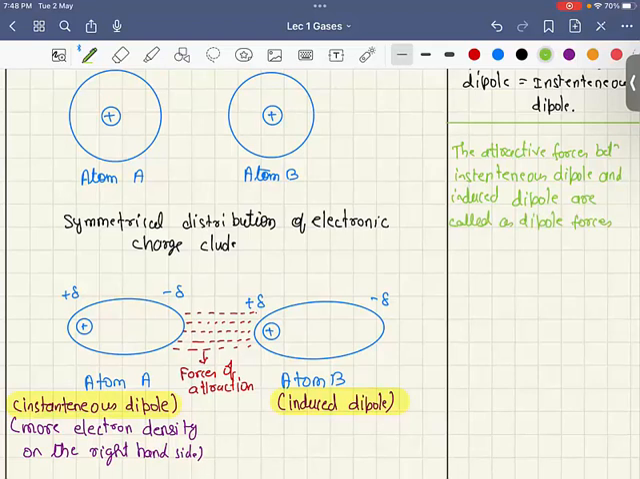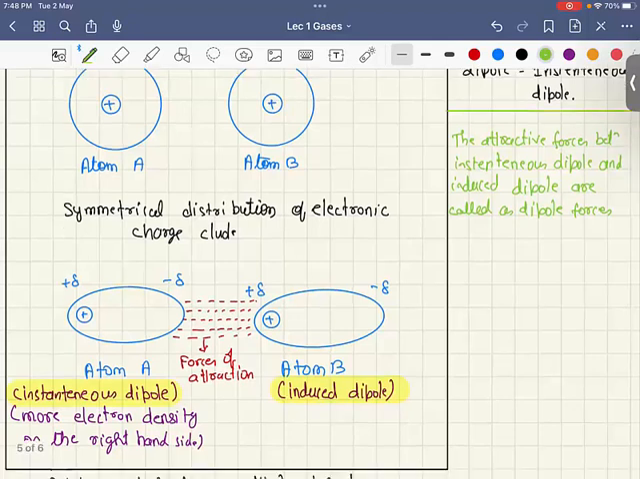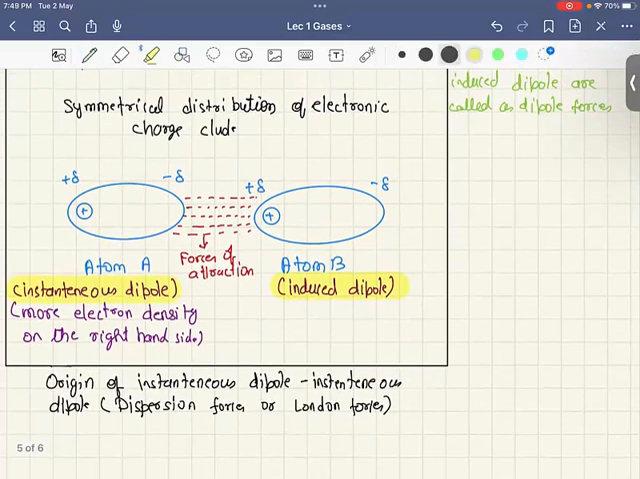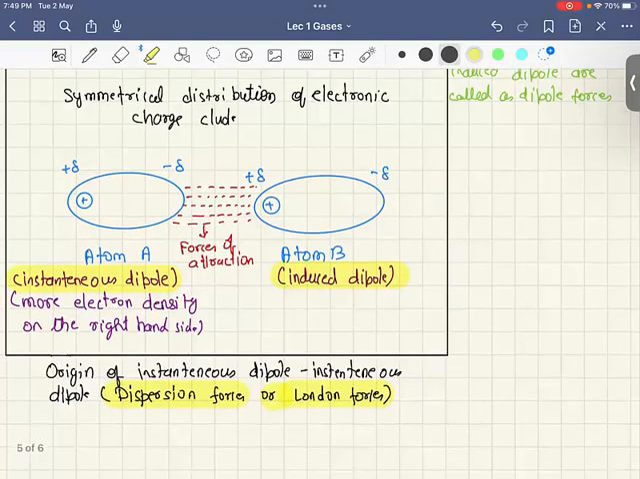Similarly, temporary dipoles are induced in non-polar molecules also. And these forces of attraction were first studied by the German scientist London, and hence these are called London forces, and are also called dispersion forces. These forces are always attractive, and the interaction energy due to these forces is proportional to the 6th power of the distance between the molecules.